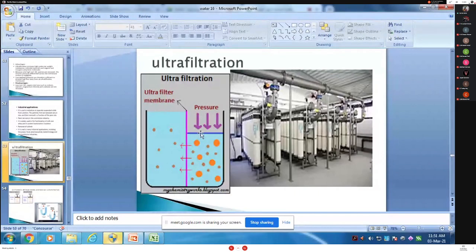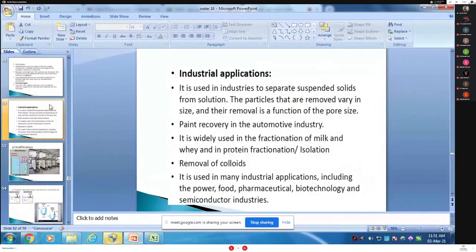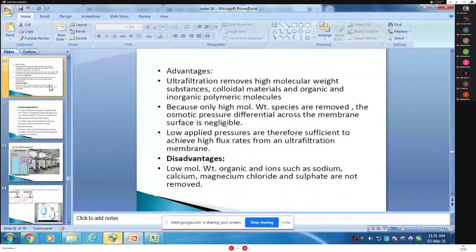But when the pressure is applied on that, it is very important, the pressure is applied on that, therefore it is called ultrafiltration. The industrial uses: what is the advantage of ultrafiltration? Ultrafiltration removes high molecular weight substances, colloidal material, and organic and inorganic polymer molecules, because only the high molecular weight species are removed. The osmotic pressure difference across the membrane surface is negligible. Pressures are therefore sufficient to achieve high flux rate from the ultrafiltration membrane. These three are the advantages of ultrafiltration.